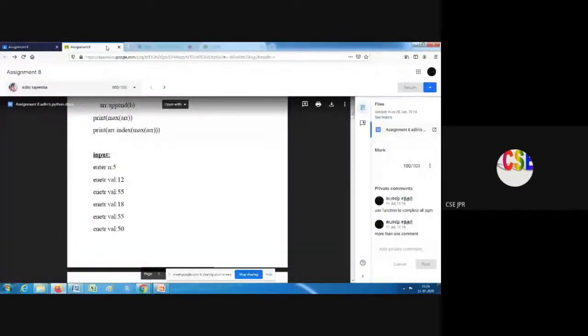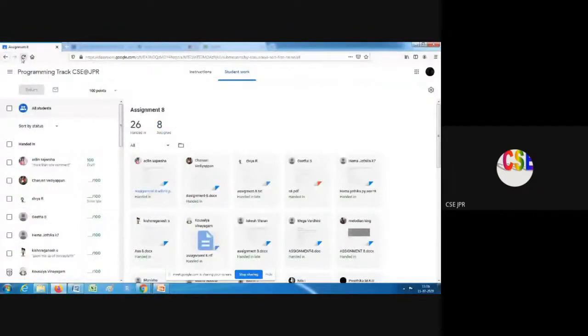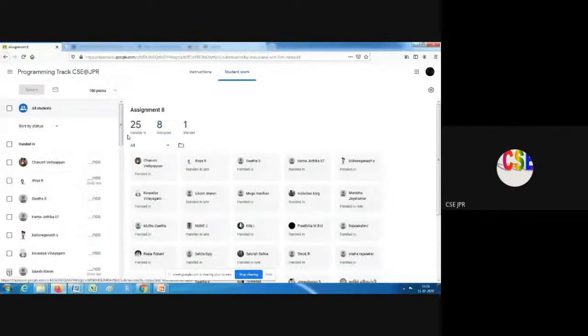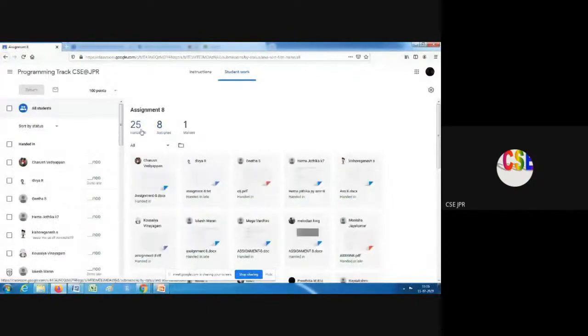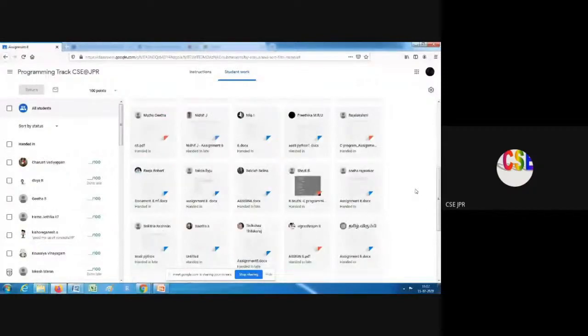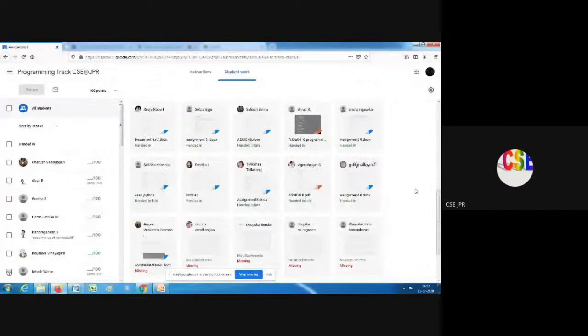Now you can see when I refresh, out of 26 students, I have marked 1 student. So 25 assignments are waiting in my hand, 1 I have marked and 8 have yet to submit. I have assigned the work, they didn't complete. This is how we can monitor each person. We have a mobile app also for Classroom. Using mobile also, we can directly evaluate and assign marks whenever we travel, with less time, and no need to sit at the system to complete correcting the assignments.